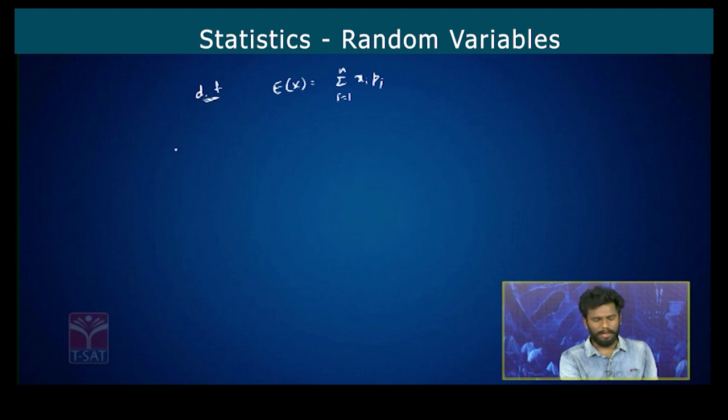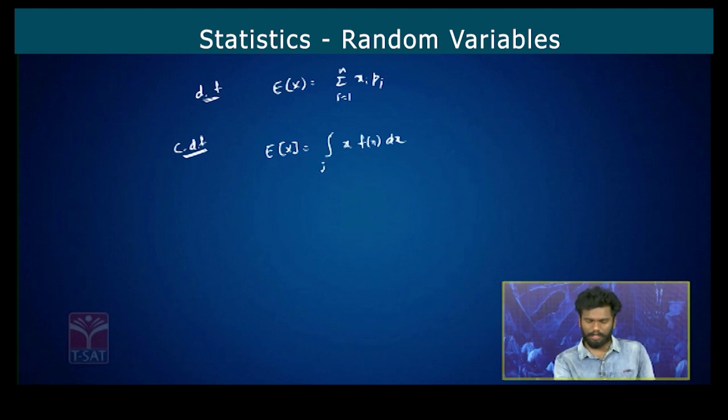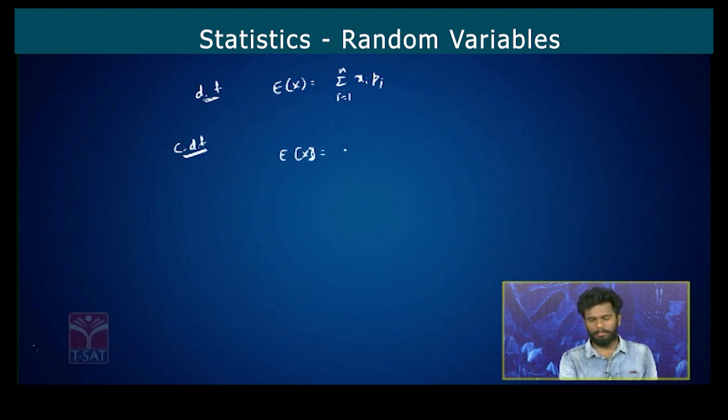The same way, in a continuous distribution function, expected value will take the formula integral over minus infinity to plus infinity x into f of x dx.